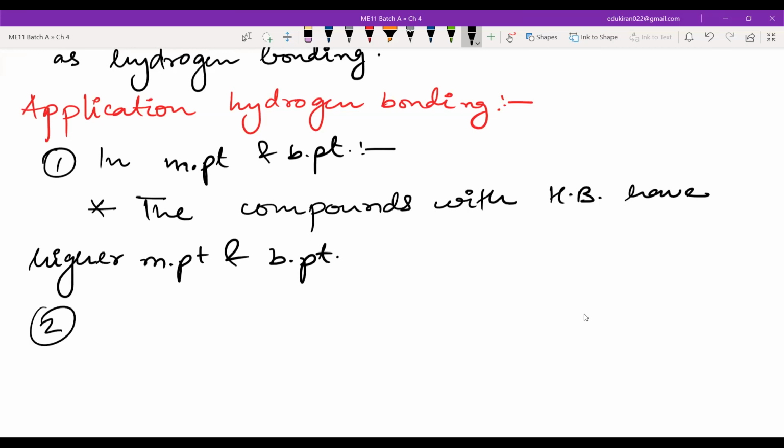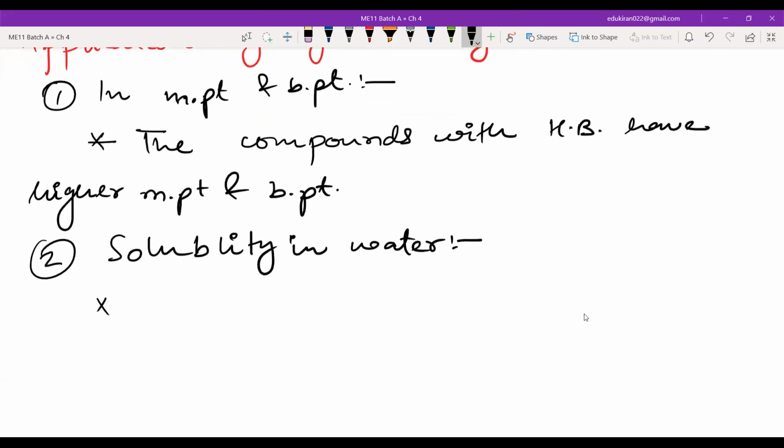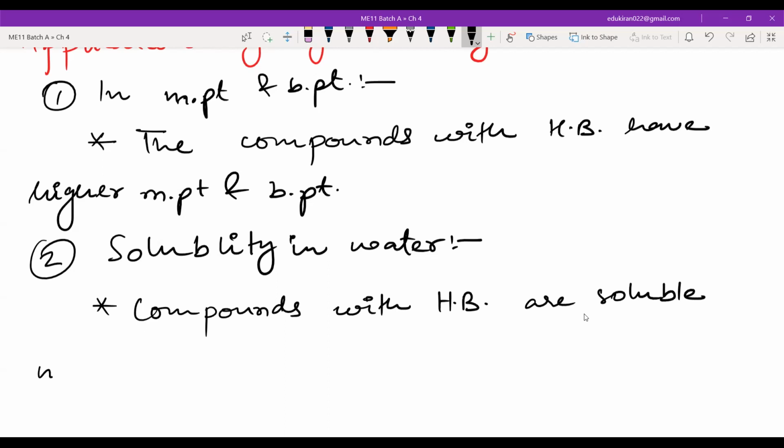Second point, right? Solubility in water. Okay, solubility in water. Compounds with hydrogen bonding are soluble in water.